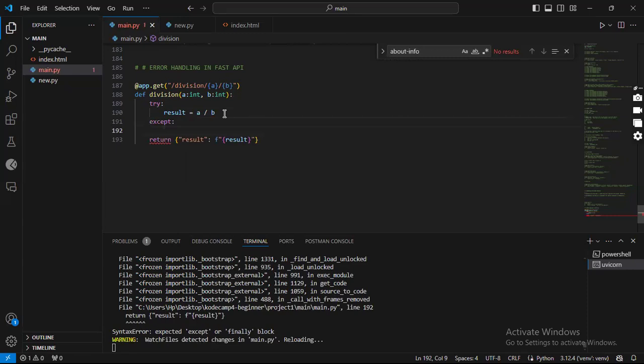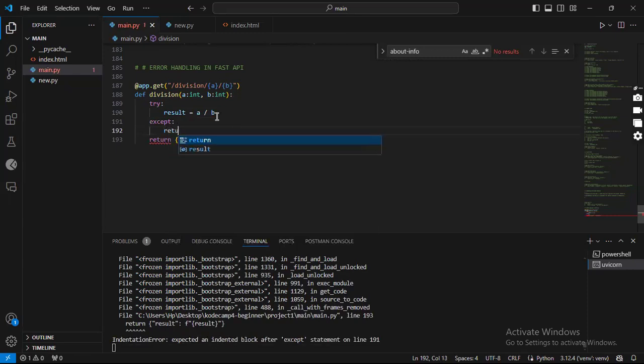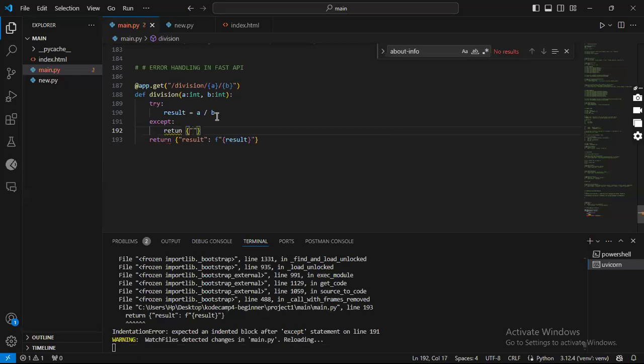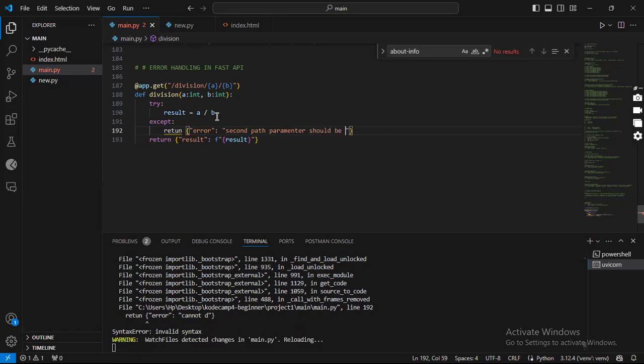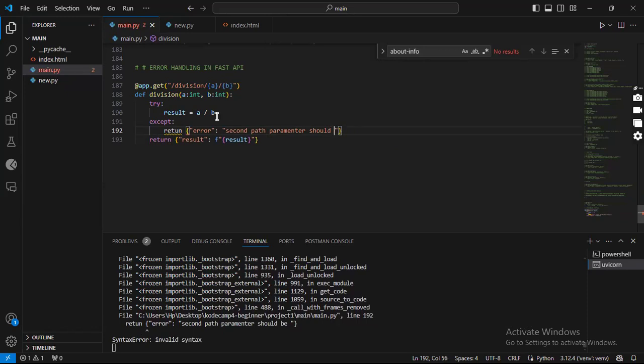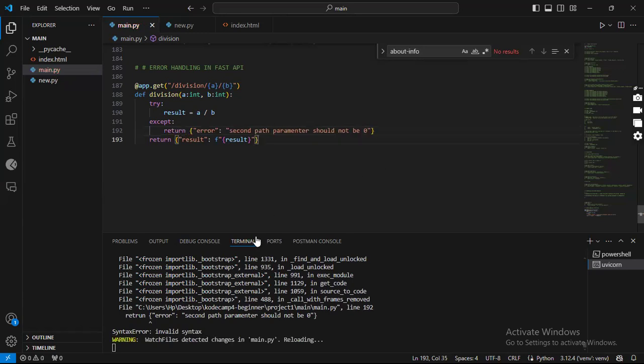to send back an HTTP response, which could be another return here saying that we have an error, saying probably cannot divide this. The second path parameter should not be zero. And at some point, this would actually make sense.